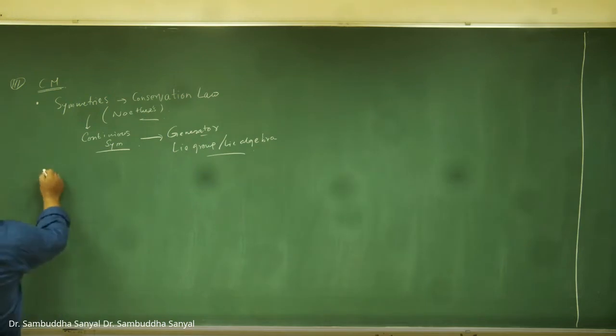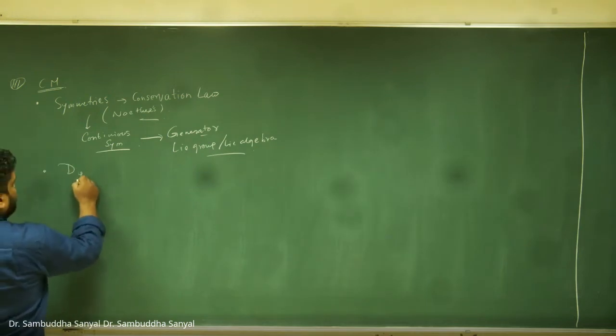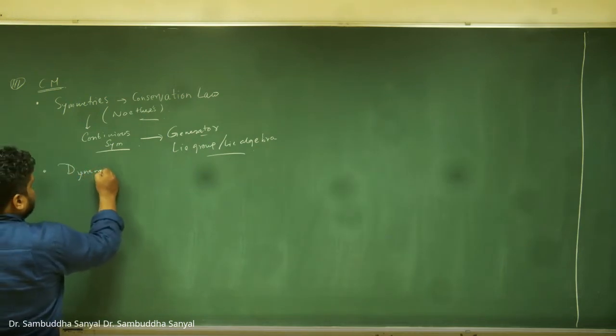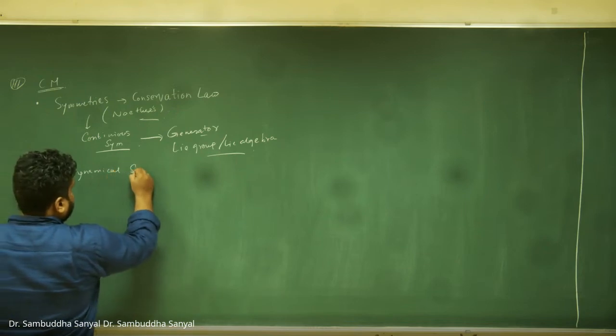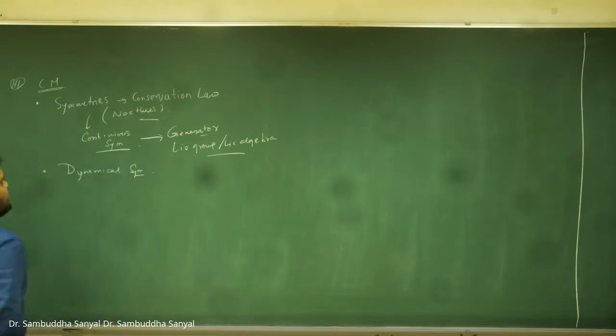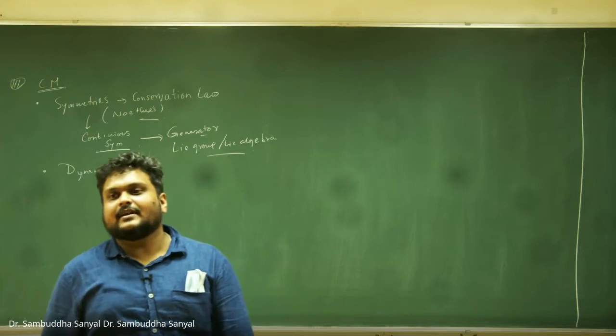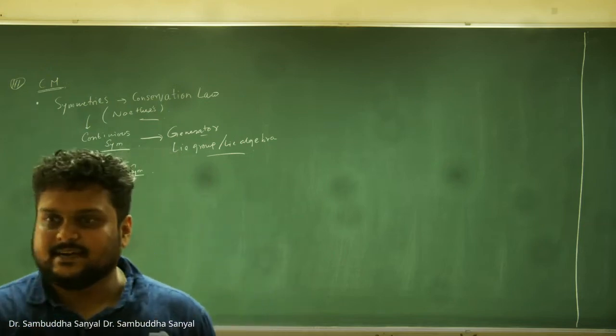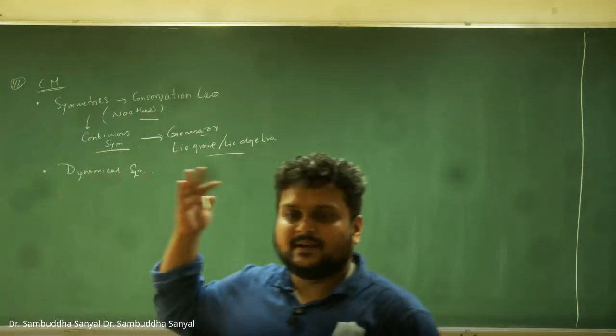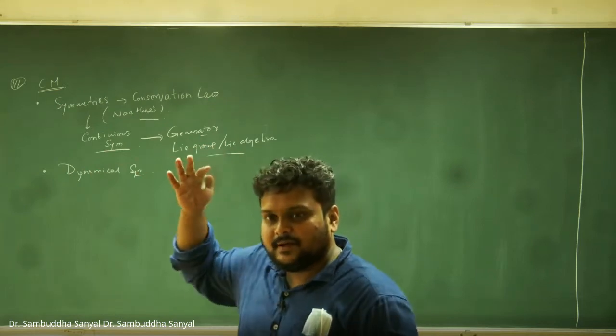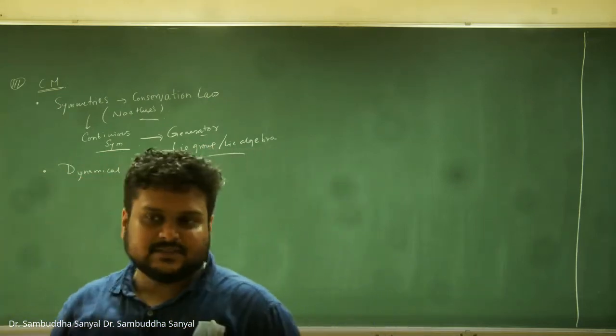Then there is a second category of symmetry we have encountered, that is dynamical symmetries. These dynamical symmetries are basically not a widely distinguished category. It is very similar because it also involves some conserved quantity and some commutation being zero.